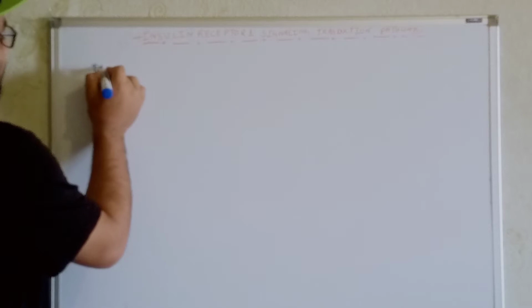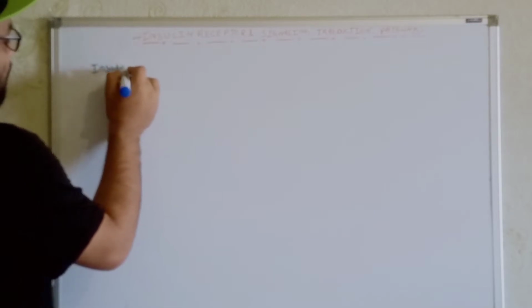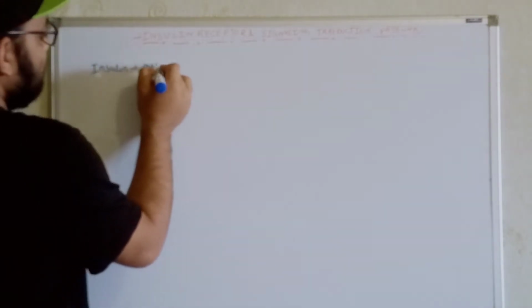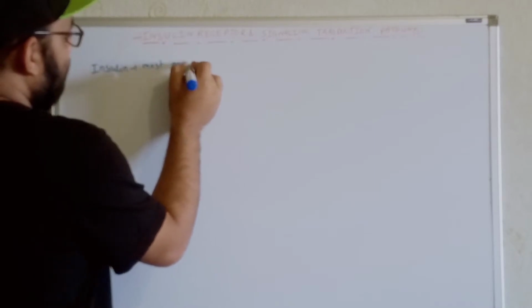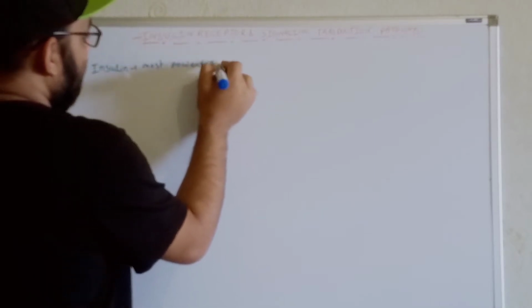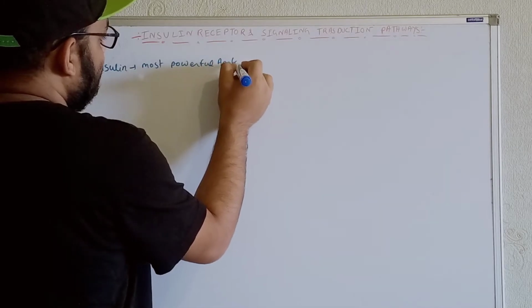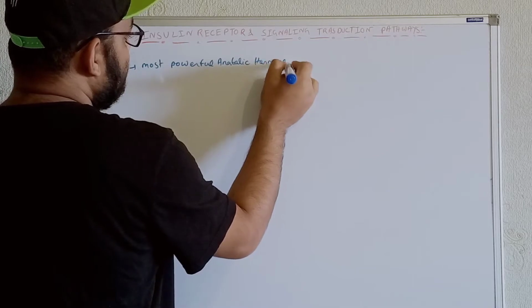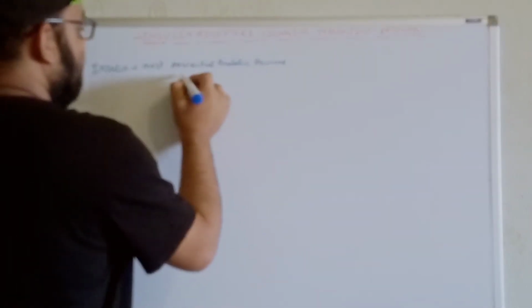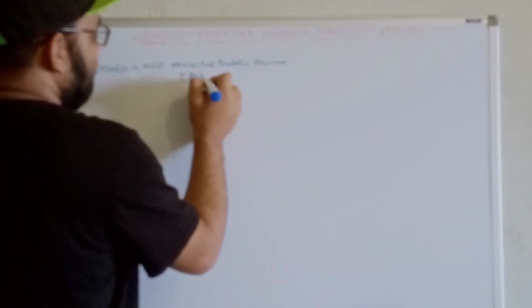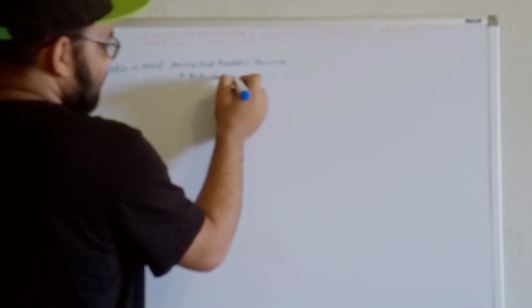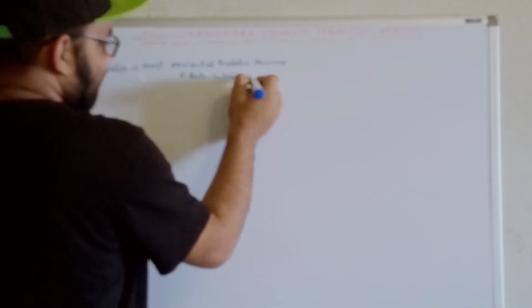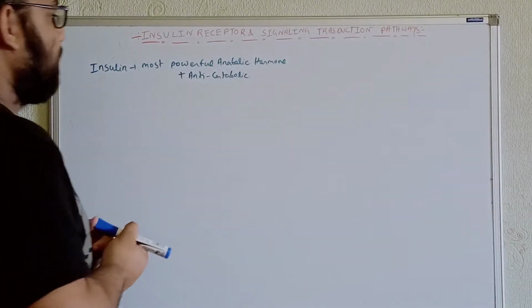See, insulin, what do we know? Insulin is the most powerful anabolic hormone. Along with that, we have to know it is also an anti-catabolic hormone. I'll talk about these things, how it is working against catabolism.